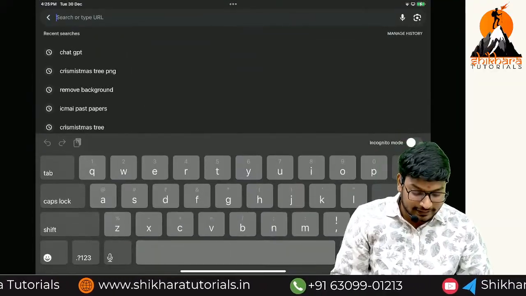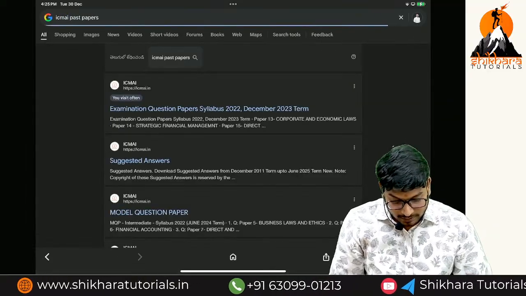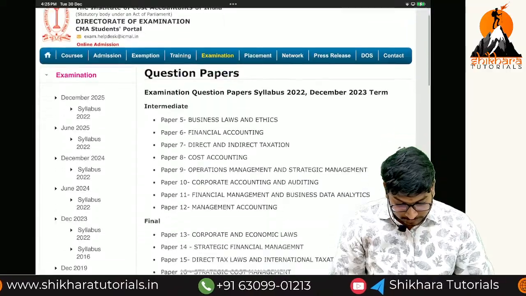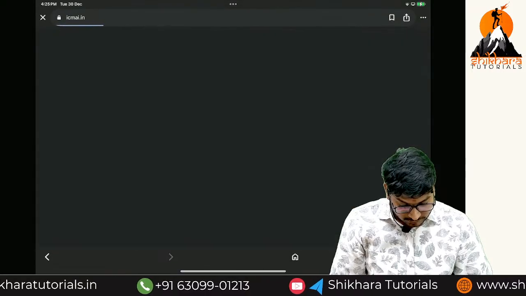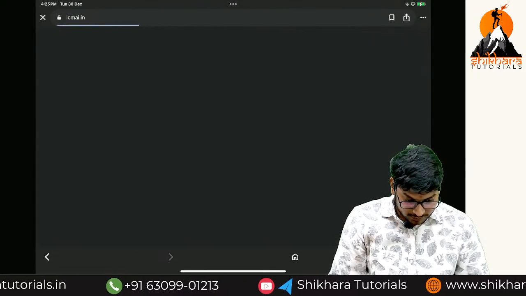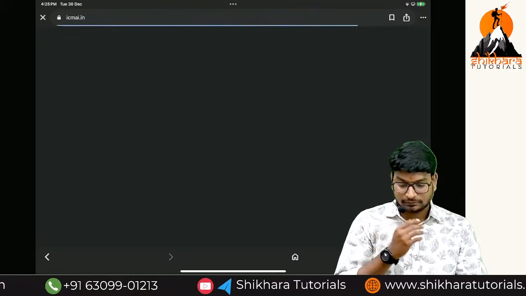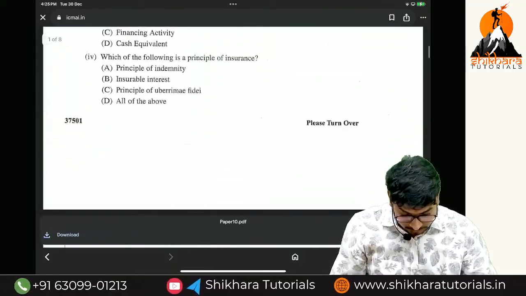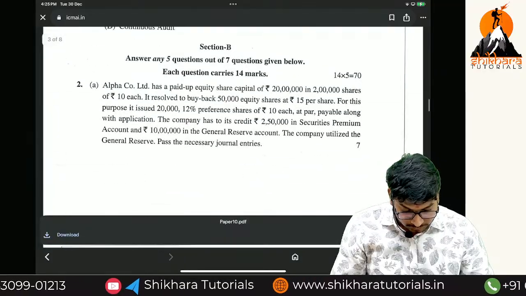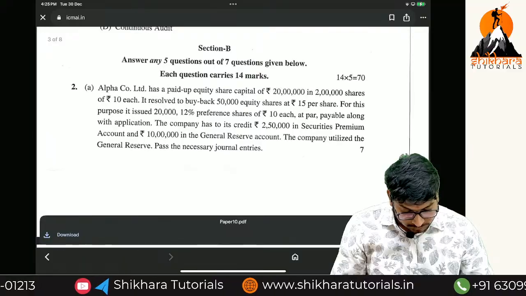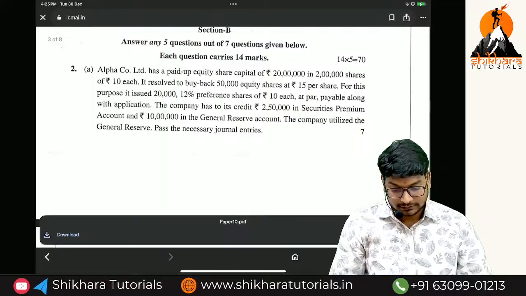And the recent paper they have not given. Buyback they have given.